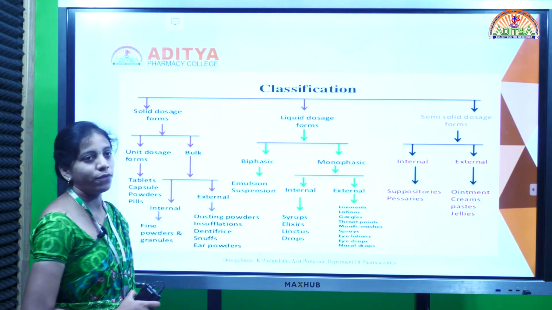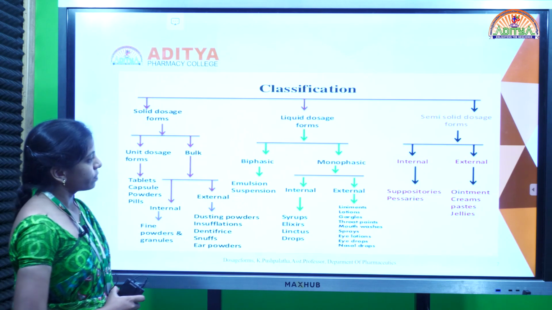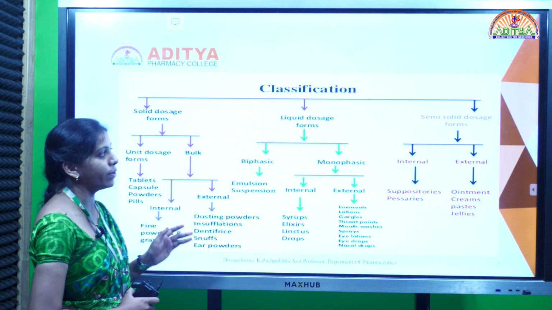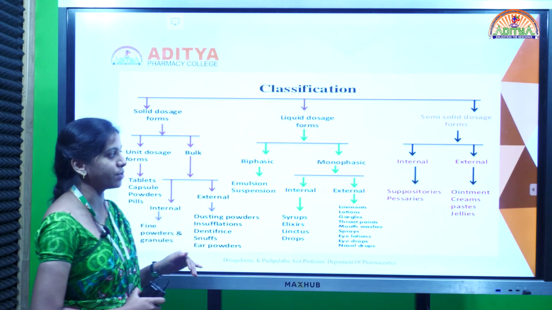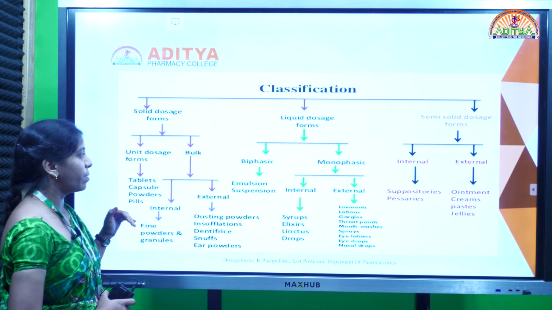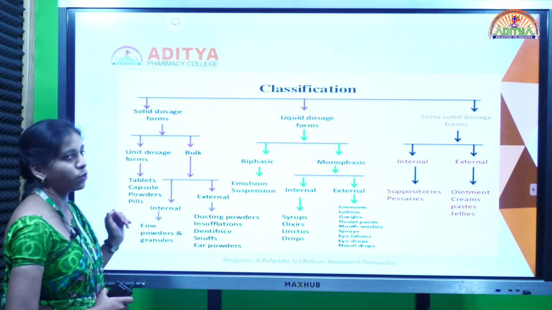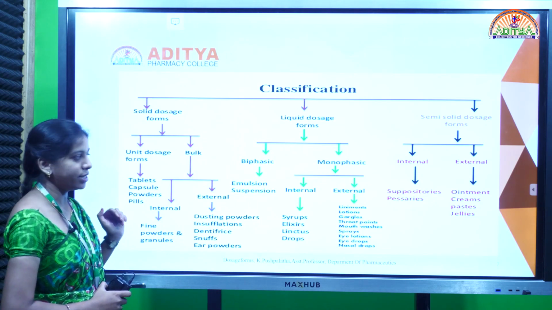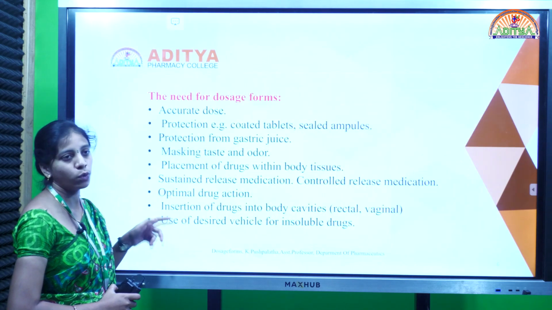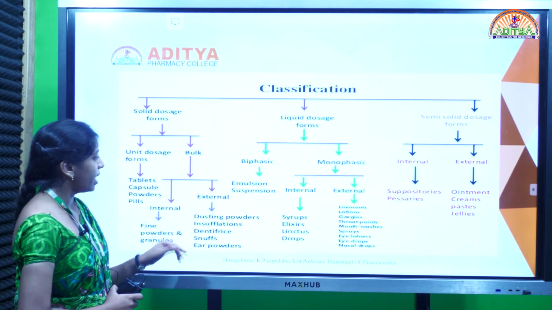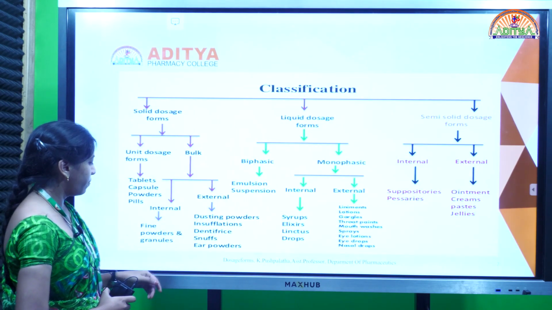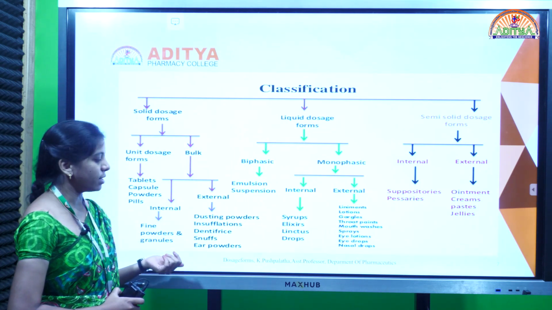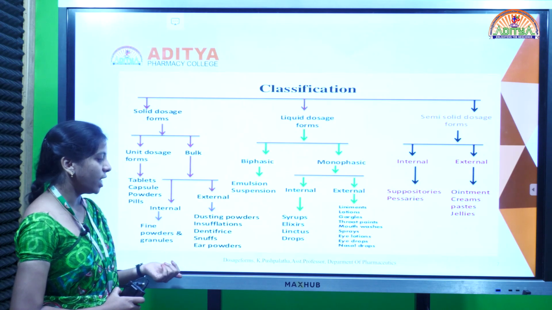Next one, this is the classification of dosage forms. We have different types of dosage form, that is solid dosage form, liquid dosage form, semi-solids and gaseous dosage forms. Solid dosage form is again divided into two classes, that is unit dosage form and bulk dosage forms. Unit dosage form examples are tablets, capsules, powders and pills, whereas bulk dosage forms are again of two types, that is internal and external dosage forms. Internal examples are fine powders and granules, whereas external examples are dusting powders, insufflations, dentifrices, nasal and ear powders.